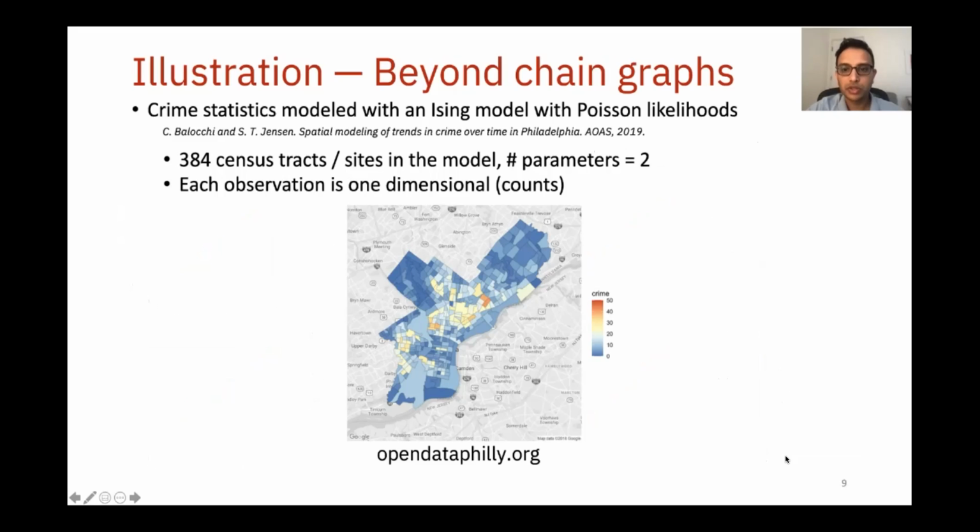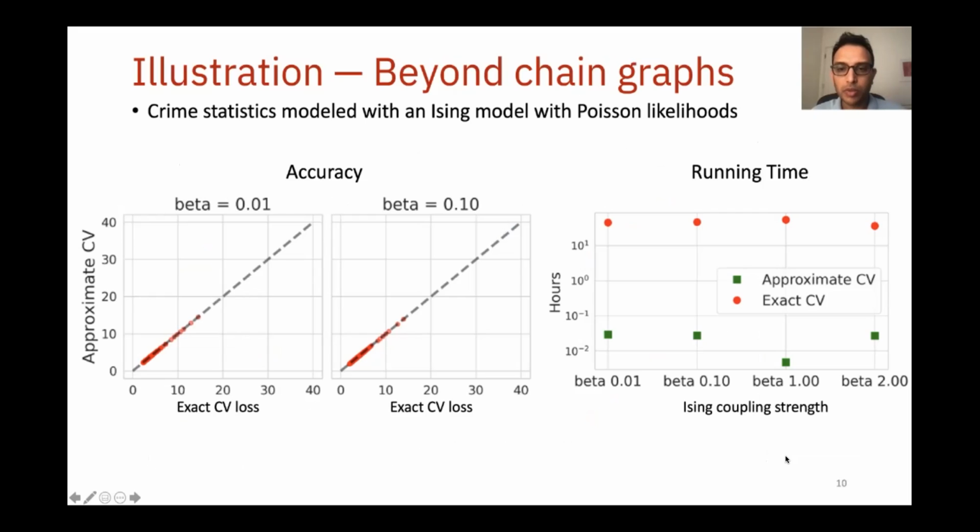Next, we illustrate the structured ACV procedure on an Ising model fit to reported crime statistics data from 384 census tracts around the city of Philadelphia. For the Ising model, we perform a leave-one-site-out cross-validation analysis and compare exact CV to our approximation across different settings of the Ising model's coupling parameter beta. The results for the Ising model convey a similar narrative. We see that there is strong agreement between approximate and exact CV across held-out folds. We also observe that similar to HMMs, ACV is orders of magnitude faster.